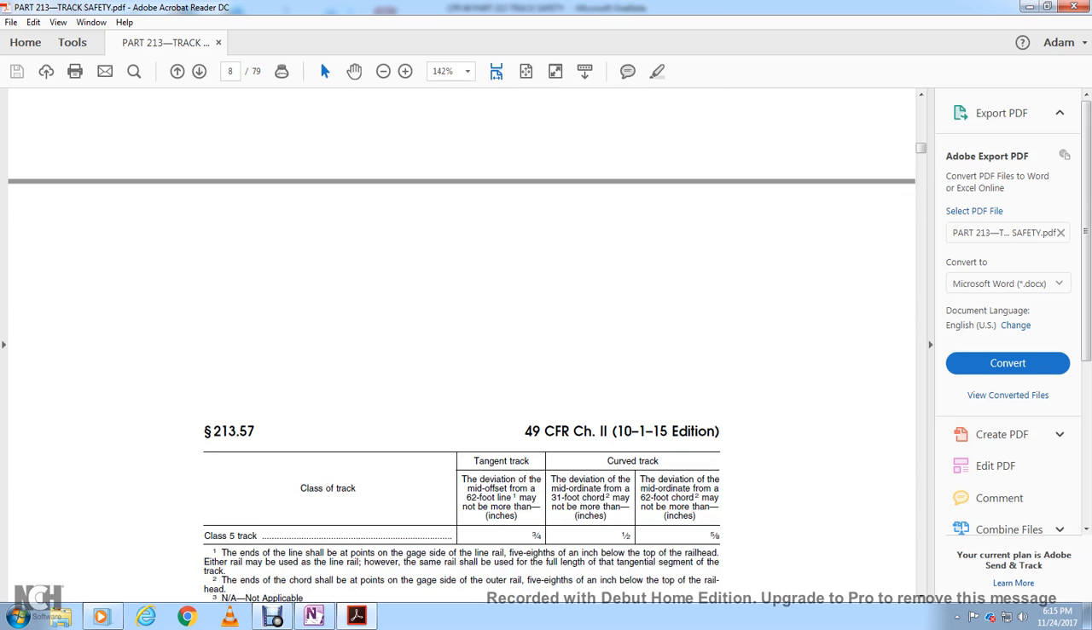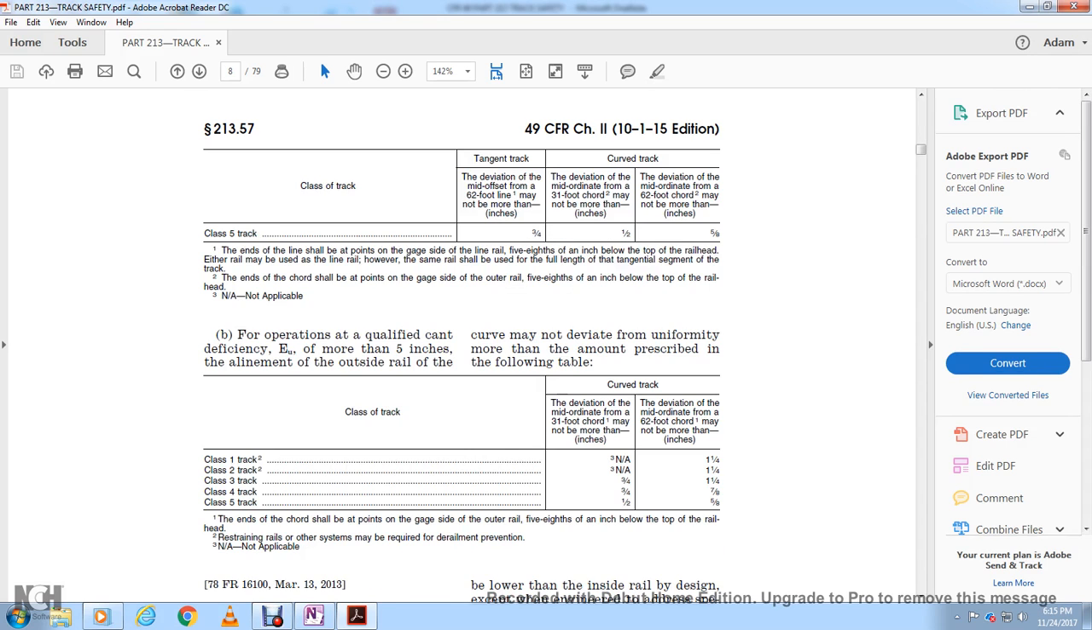Class 5 track, 3/4 inch on the 62-foot mid-offset deviation, mid-ordinate deviation on the 31-foot chord not more than 1/2 inch, and mid-ordinate deviation on the 62-foot chord no more than 5/8 of an inch.